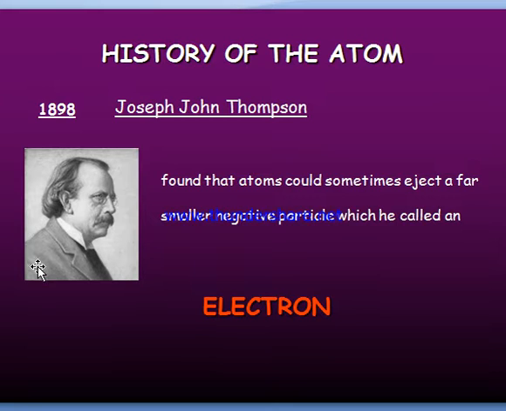Next, in 1898, Joseph John Thomson found that atoms would sometimes eject very small negative particles, which are called electrons. So negative particles far from the central nucleus.